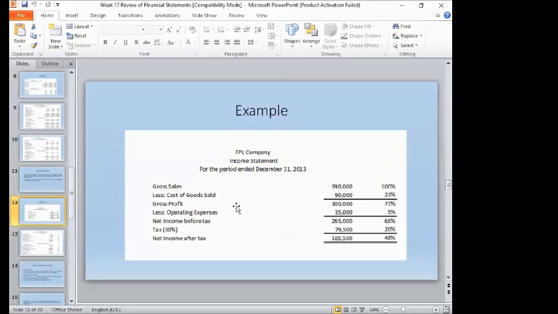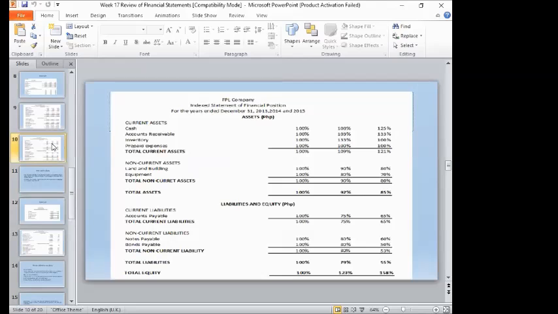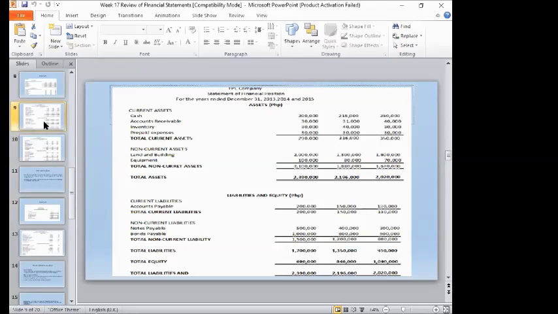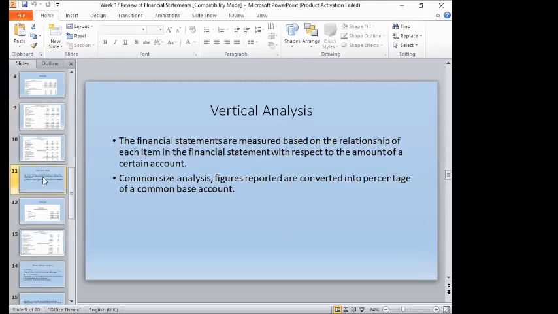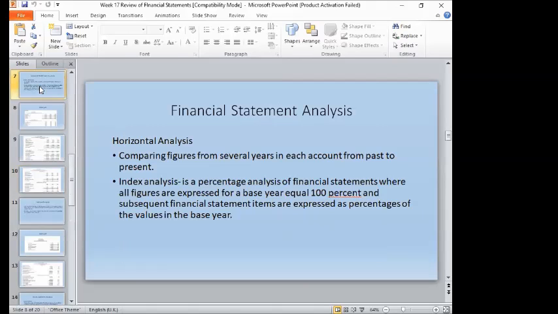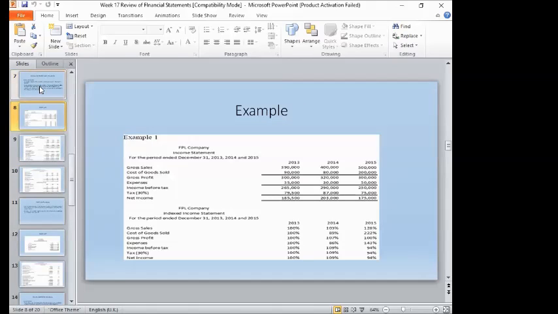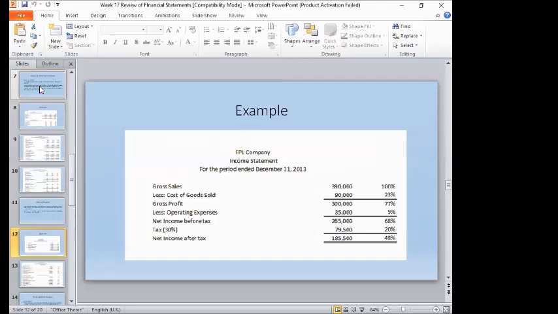It's going back to the FPL company income statement. Okay, let's say this is the year 2013. The common base is the gross sales, that is 100%.